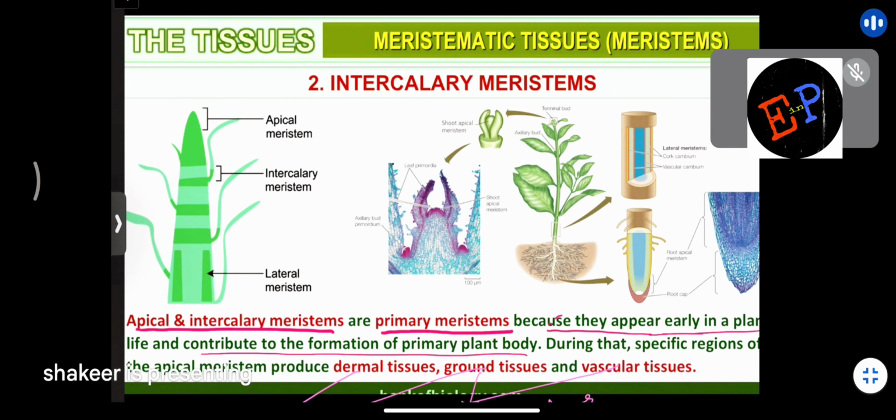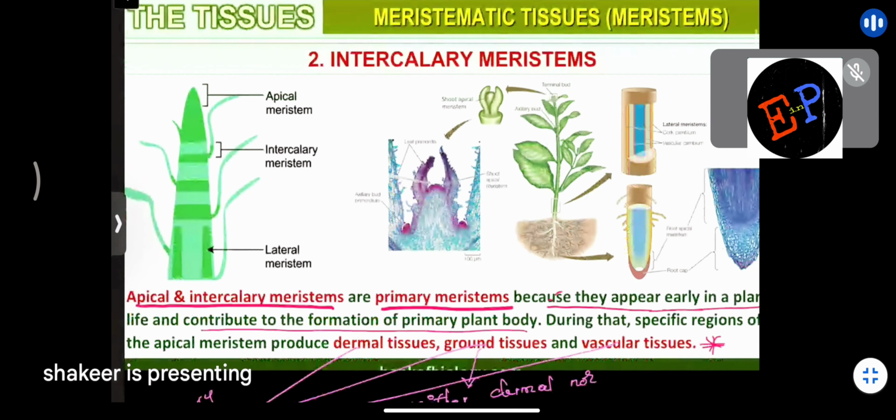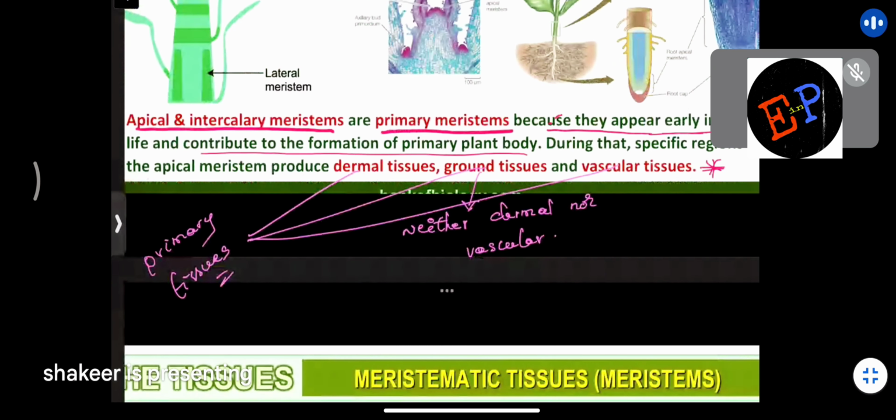So, during that, specific regions of the apical meristems produce dermal tissues, ground tissues, and vascular tissues. This is one important point which can be asked in the examination. Are you able to understand? So these specific regions of the apical meristems produce what? They produce dermal tissues, they produce ground tissues, and they produce vascular tissues. Are you able to understand?